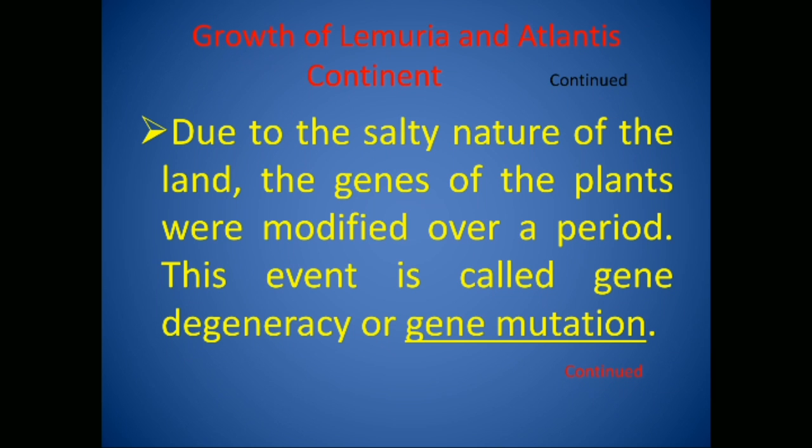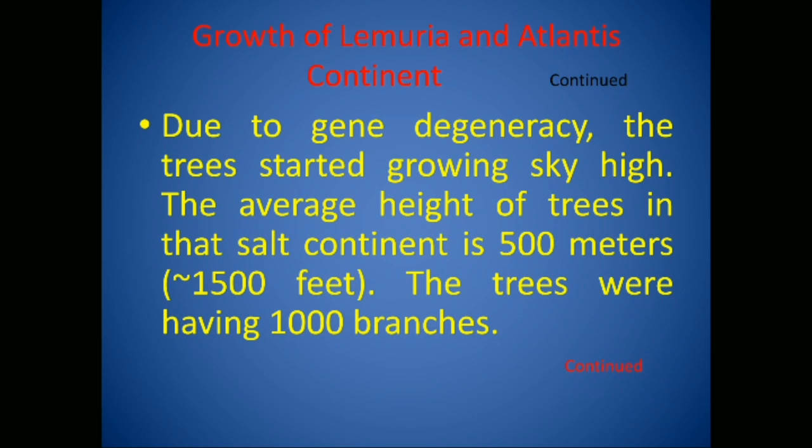This event is called gene degeneracy or gene mutation. Due to gene degeneracy, the trees started growing sky high. The average height of trees in that salt continent is 500 meters, approximately 1,500 feet. And on average the trees were having more than 1,000 branches.